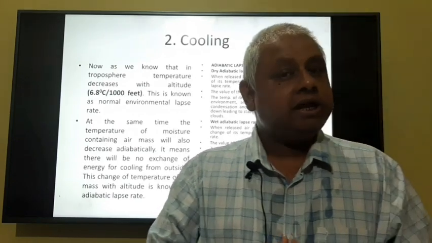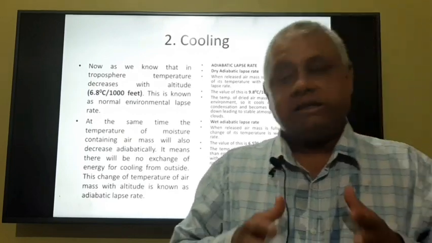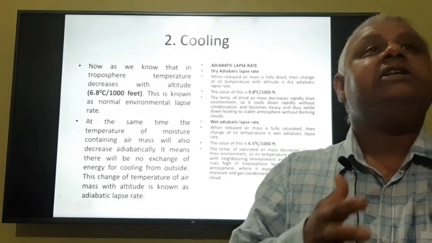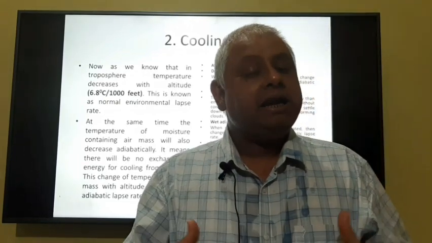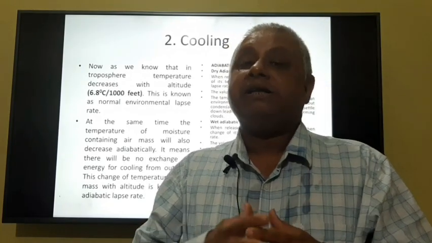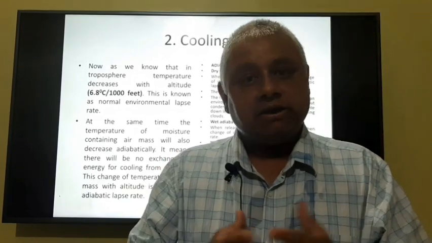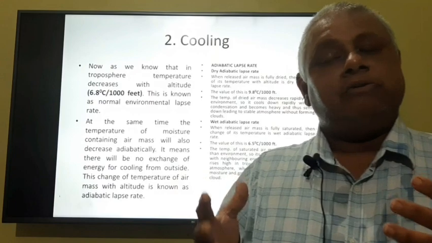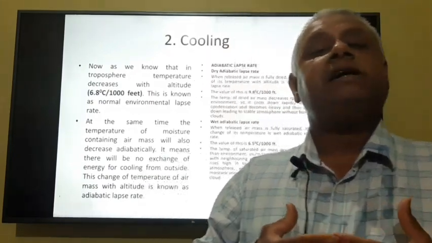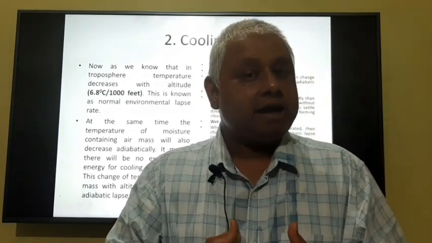Now, the next process is cooling. We know that in the atmosphere, as we move upward or downward, there is a change of temperature. This change of temperature with change in altitude is known as the environmental lapse rate. In the troposphere, when we move upward, the temperature decreases. This environmental lapse rate is of two types: positive and negative environmental lapse rate.